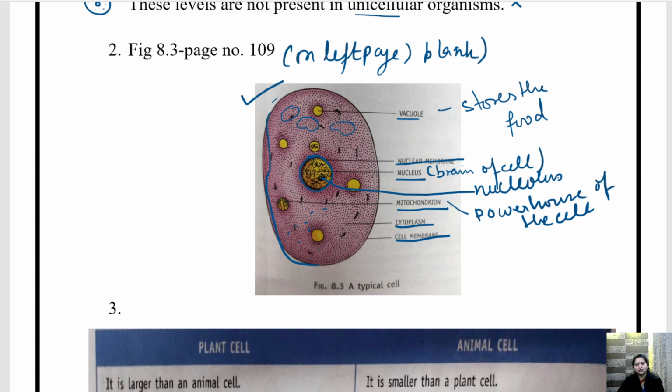All these things are also present in the cell. But this is the basic structure of a cell. So this you will draw in your fair notebook. You can draw a colorful diagram, children, on the left hand side of the paper. Okay, so this basic structure of cell is clear to you.